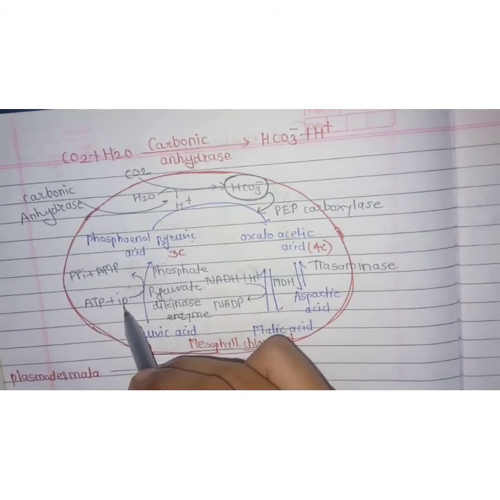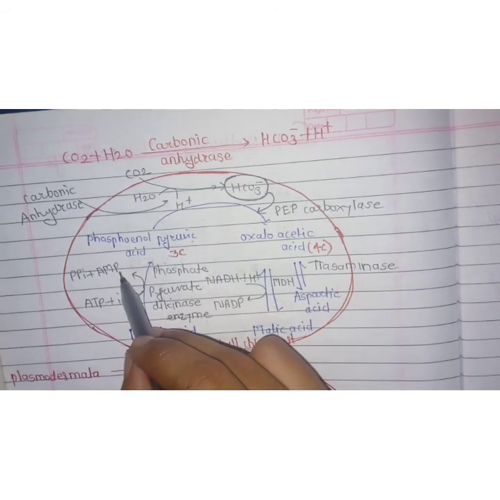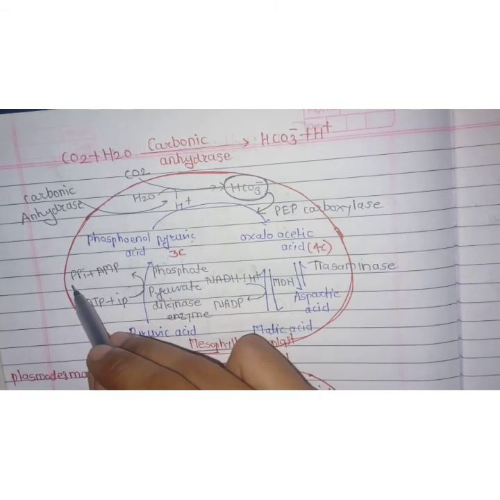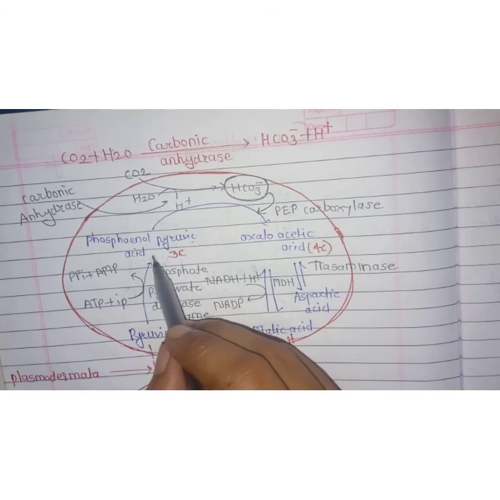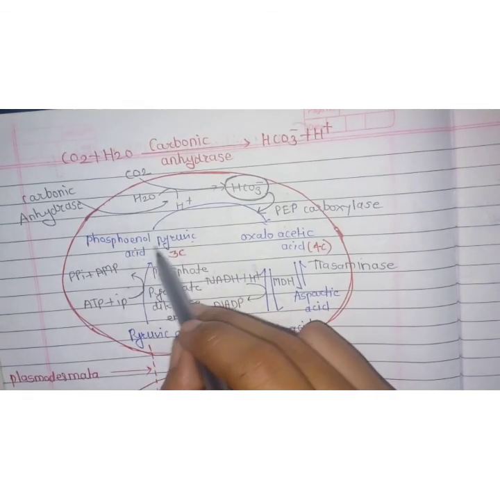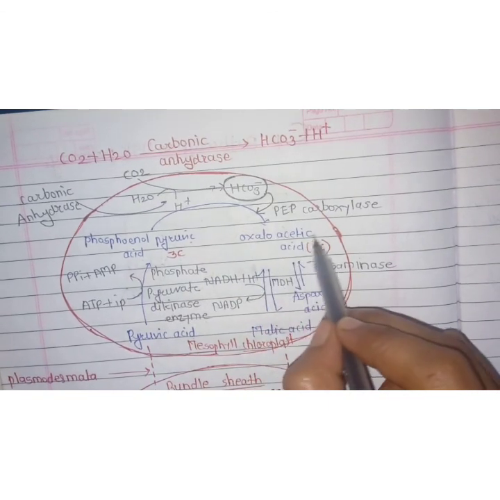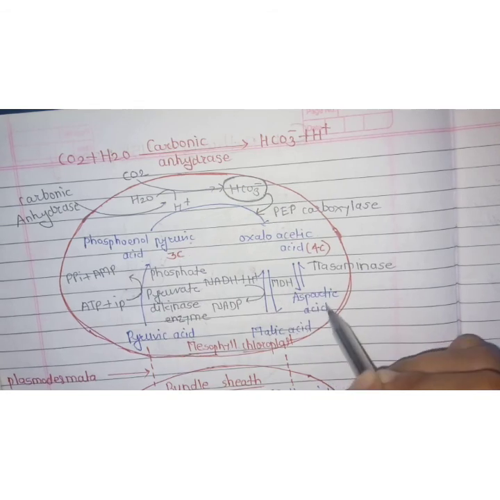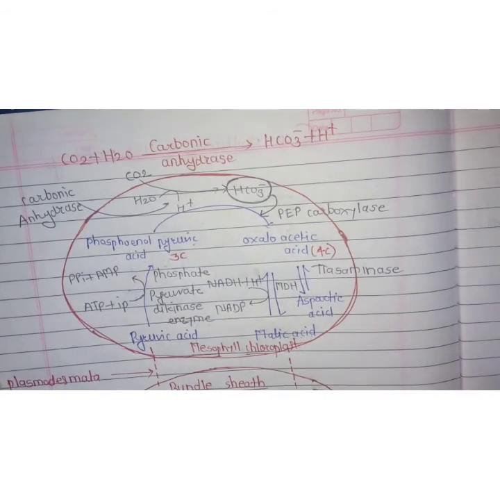ATP and inorganic phosphate are converted into AMP plus inorganic pyrophosphate, and phosphoenol pyruvic acid is formed. After that, this phosphoenol pyruvic acid reacts with the dicarboxylic acid, again forming oxaloacetic acid, and again forming malic acid or aspartic acid. So that's the idea of the C4 pathway.